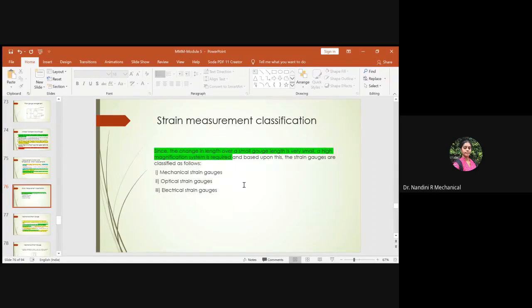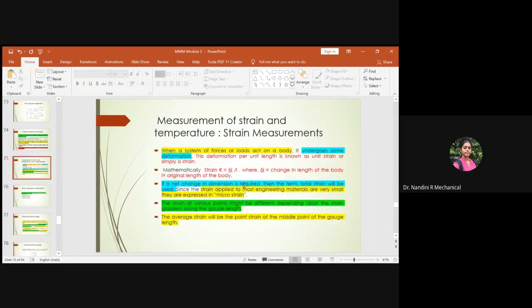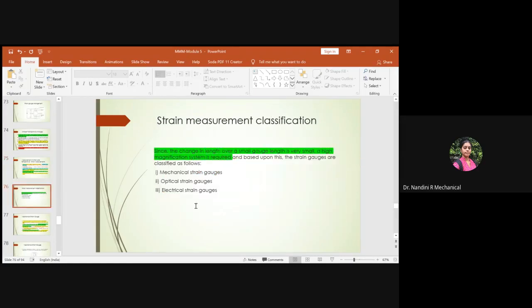So you know now what you mean by strain, what you mean by total strain, and what you mean by average strain, right? Once you know the concepts related to strain and its parameters, it is time to understand the classification of the strain gauges.